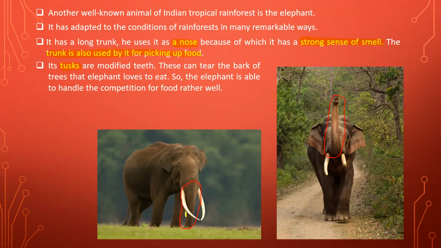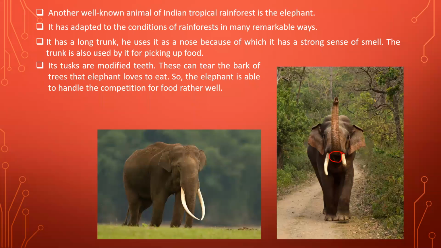You can easily see the white tusks in both images. In the second image you can observe the mouth, which is below the trunk, where the chewing teeth are. The tusks are the modified teeth.